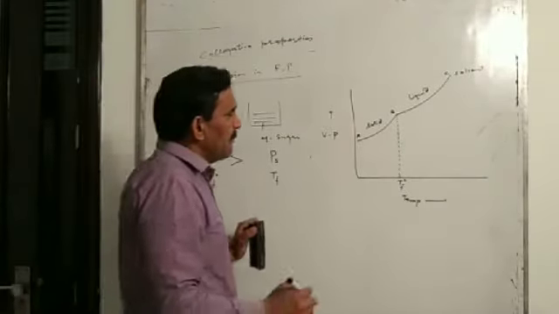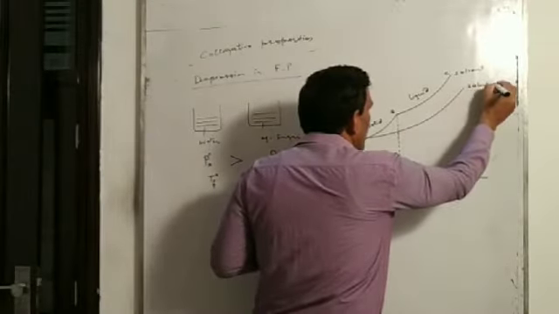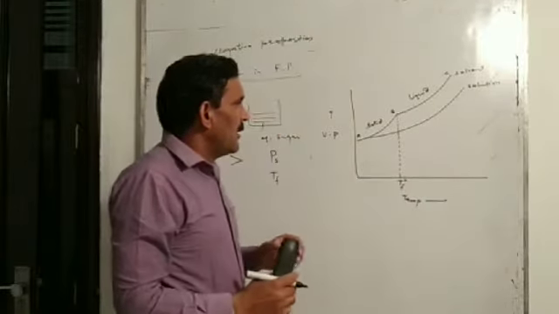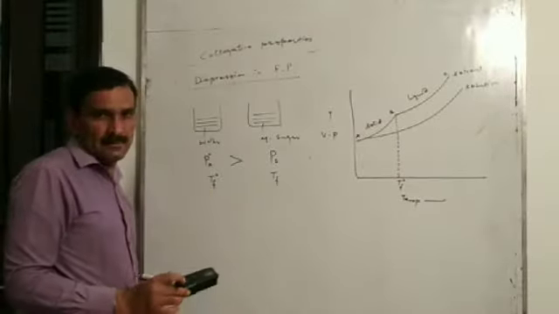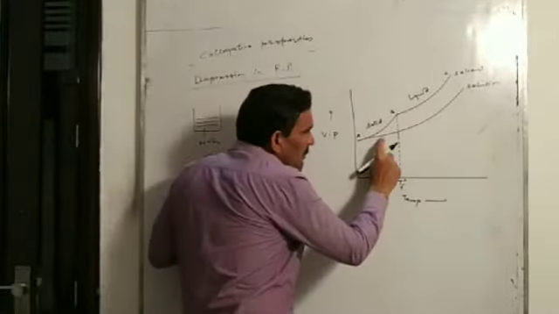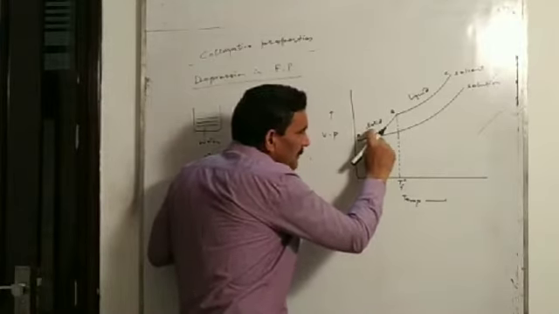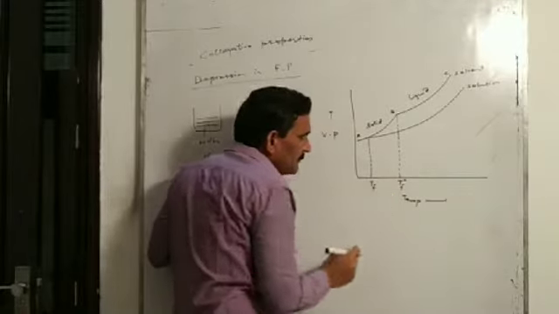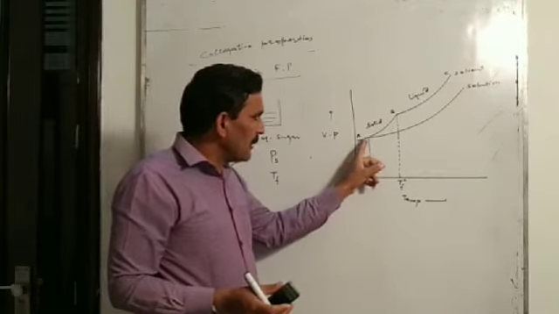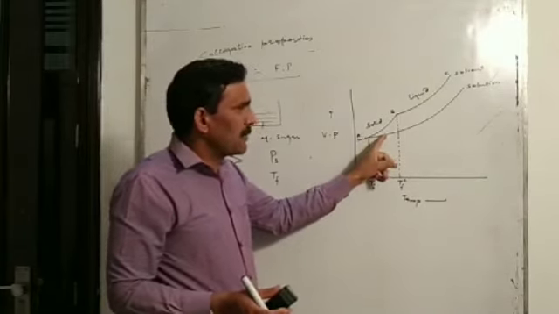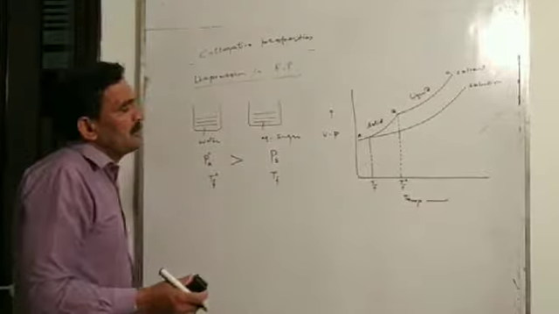But we know the vapor pressure of a solution containing a non-volatile solute is always less than that of the pure solvent. So the vapor pressure of the solution becomes equal to the vapor pressure of the solid state of the solvent at some lower temperature. The temperature at which the vapor pressure of the solid solvent becomes equal to the vapor pressure of the solution containing non-volatile solute will be the freezing point of the solution.